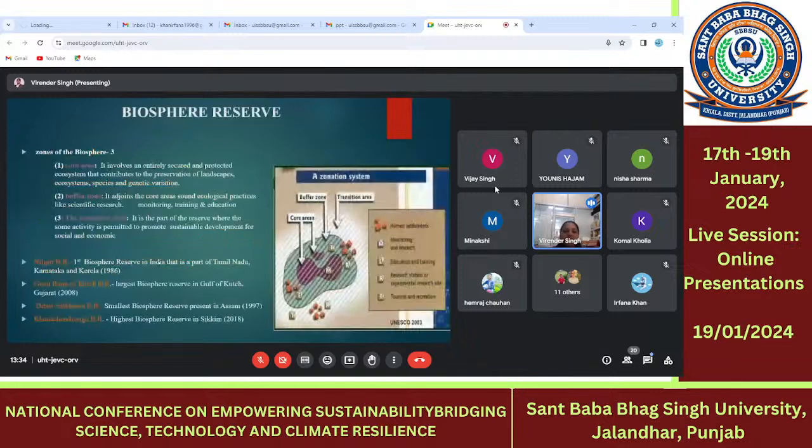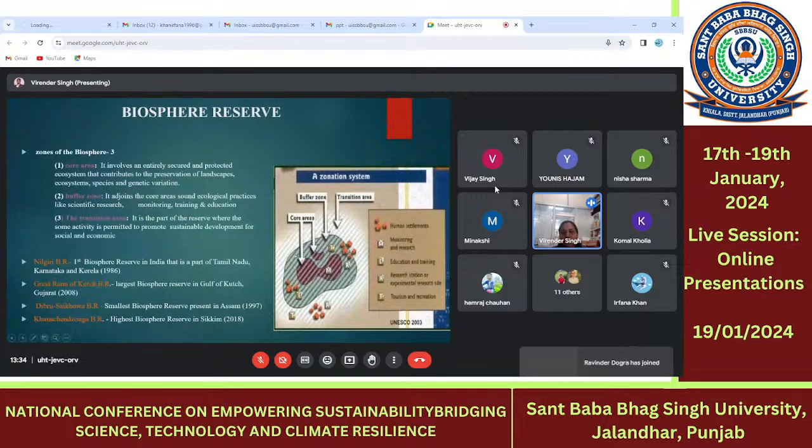Now the biosphere reserve has three zones: core zone, buffer zone, and transition zone. This figure shows the core zone, which protects the animals, and there is no disturbance in the core zone. After that, this area is known as the buffer zone.